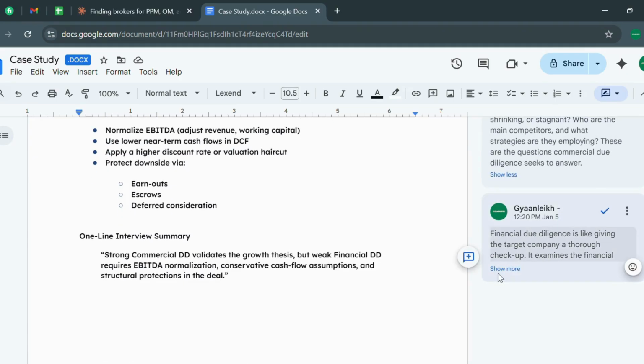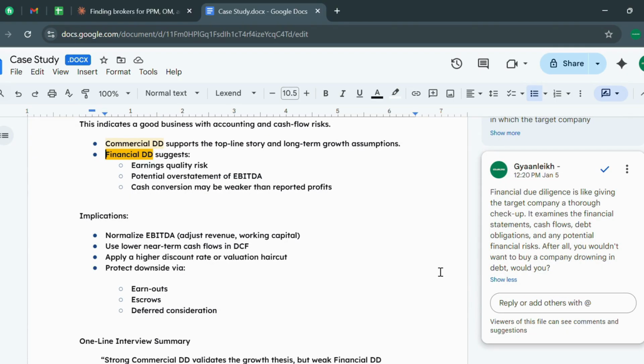Coming to financial due diligence, it is like giving the target company a thorough checkup. It examines the financial statements, cash flow, debt obligations, and any potential financial risk. After all, you wouldn't want to buy a company drowning in debt, would you?